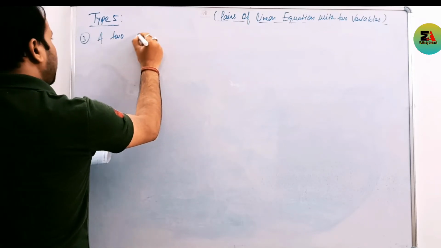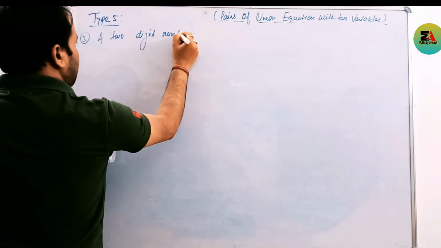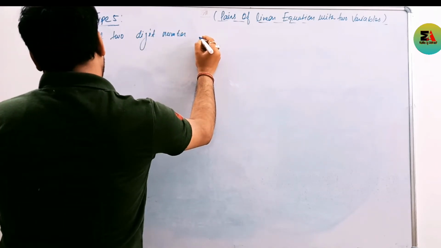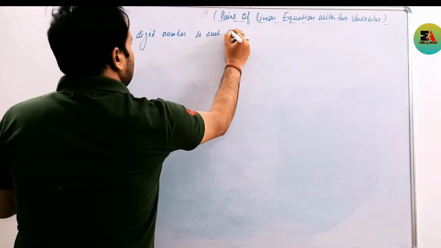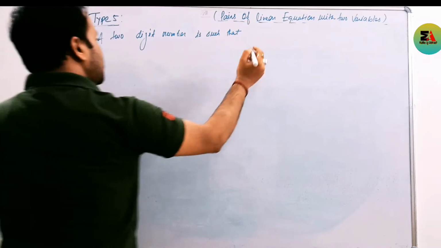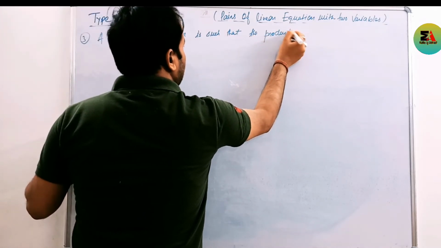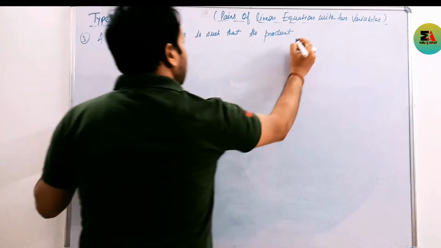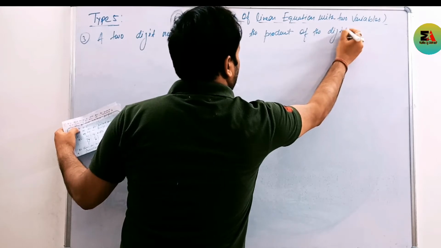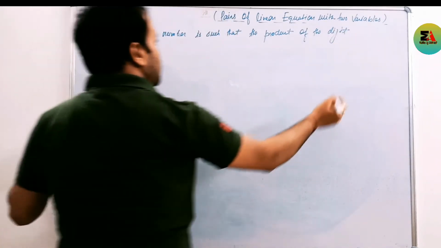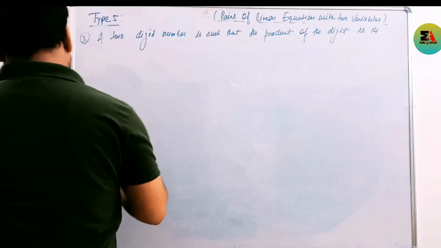A two-digit number is such that the product of the digits is 14.